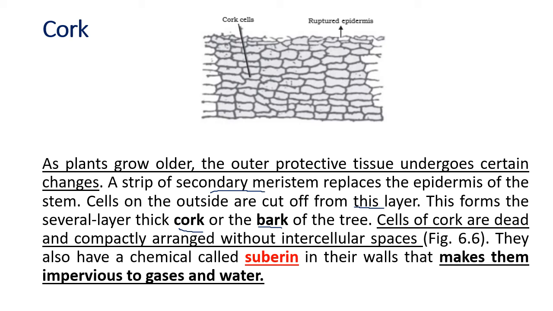In this the cells are dead and arranged so close without any intercellular spaces. Now what has made them so hard? They contain a pigment called suberin which makes them impervious to gas and water. Means they are so thick and so hard that water and gas cannot pass through it. So the protective ones are the epidermis, the outer part, and the cork which has become hardened.